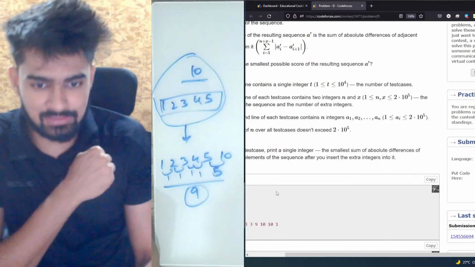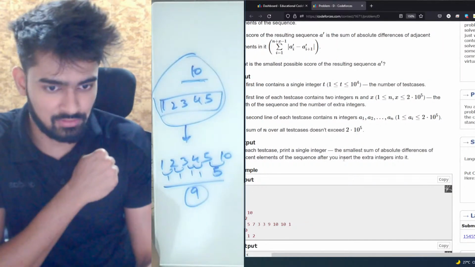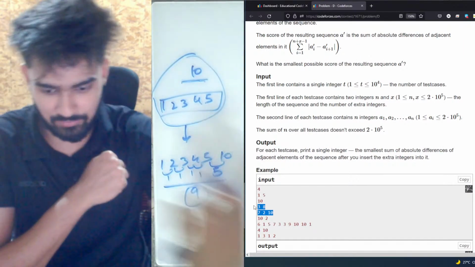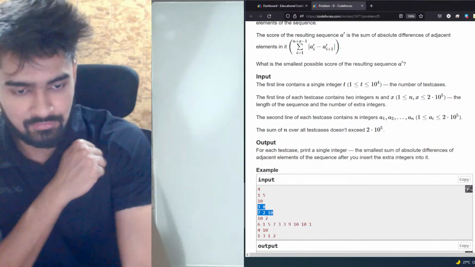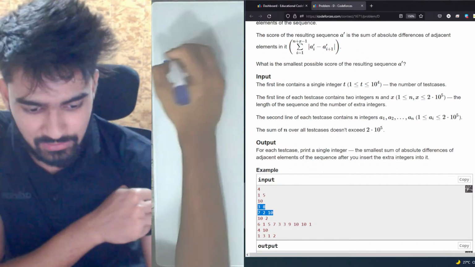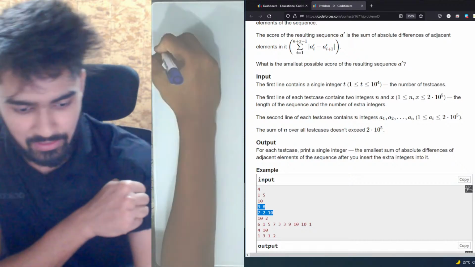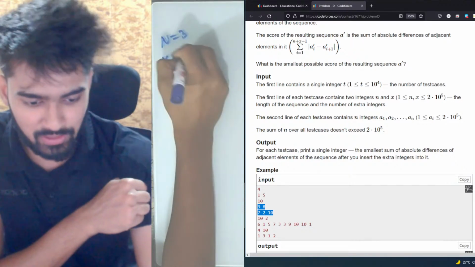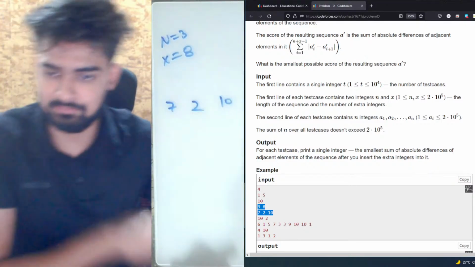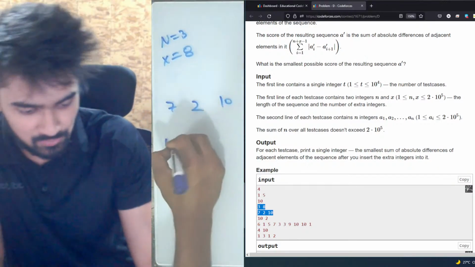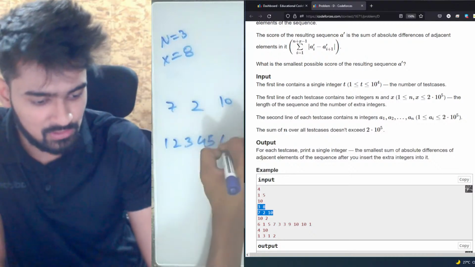Let's take the next input. For this one, we have n equals 3 and x equals 8, and then we have 7, 2 and 10. And we have numbers 1, 2, 3, 4, 5, 6, 7, 8.